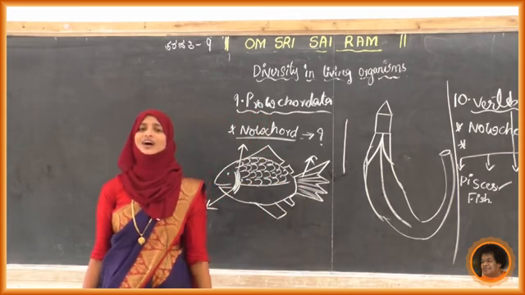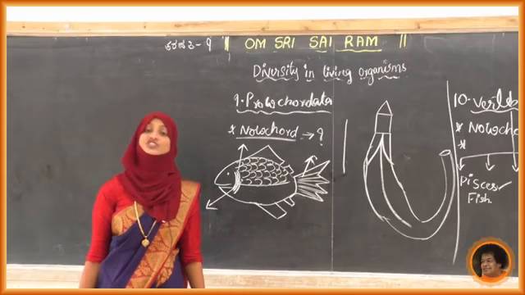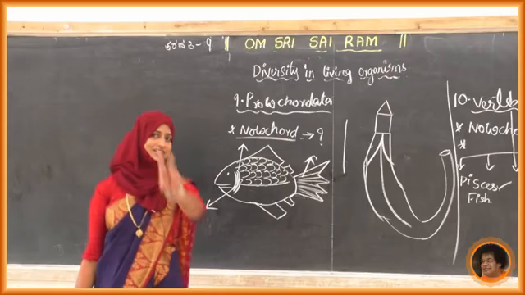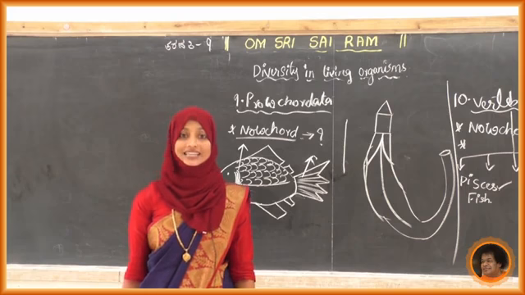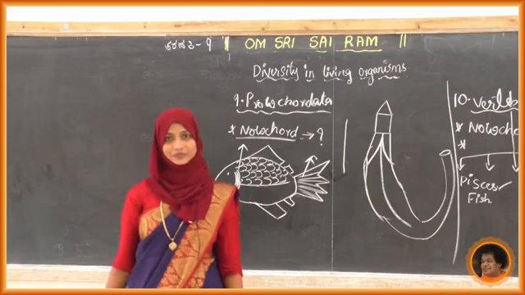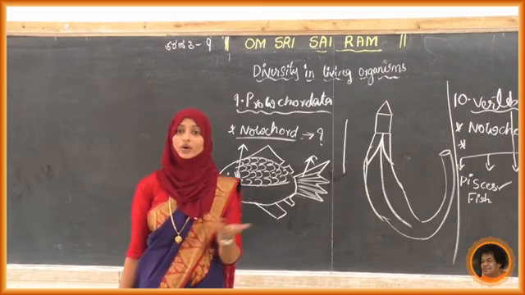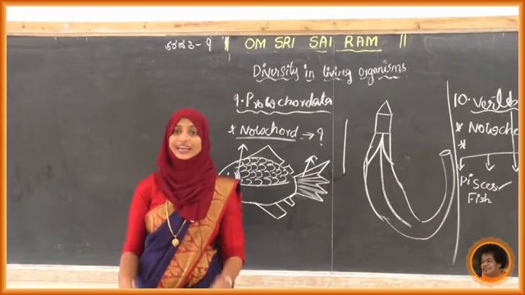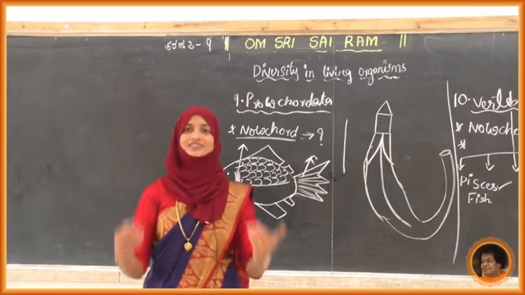Next, what about the heart of this fish? How many chambers are there in the fish heart? Yes, only 2-chambered hearts are present in pisces. What about whether they are laying eggs or giving birth to young fish? No, they lay eggs. So these are the different points.